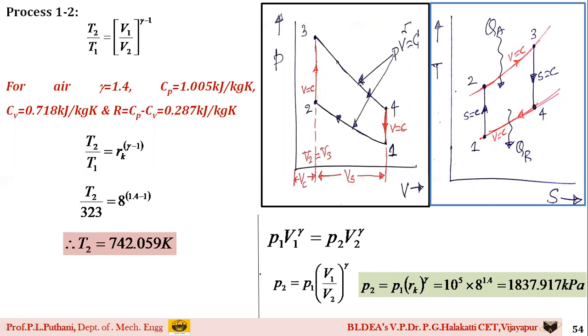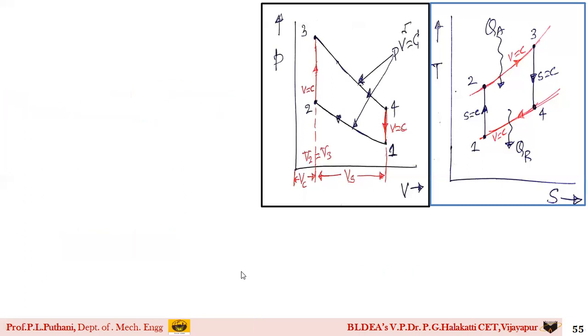1837.917 kilopascal. Hope this point is clear to you all. Now, next, I move to the process 2 to 3. Directly I write the PV relation as it is in a constant volume process. It is P2 by T2 is equal to P3 by T3.